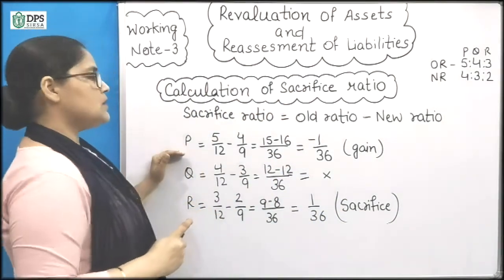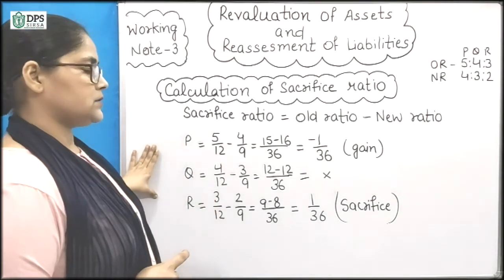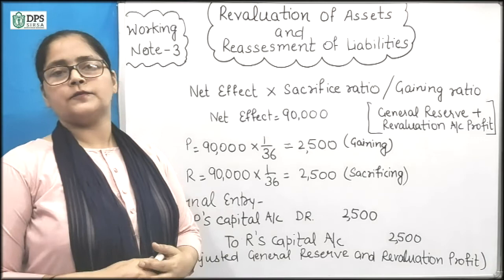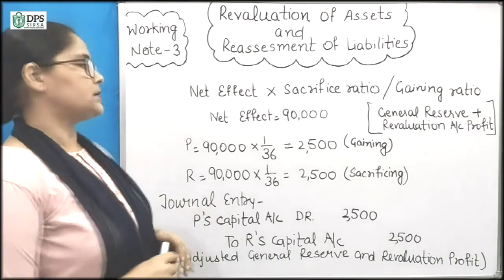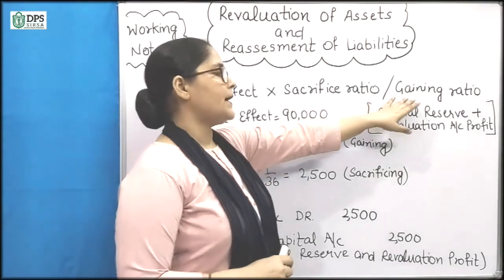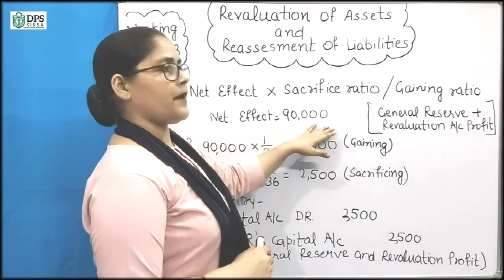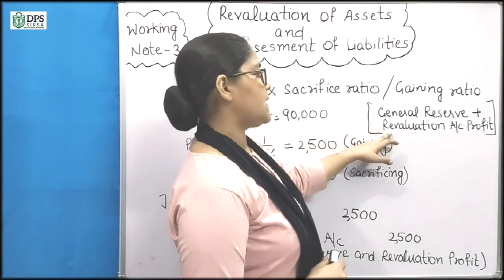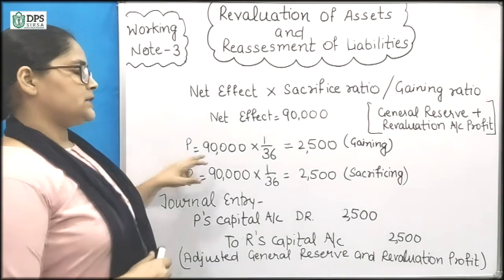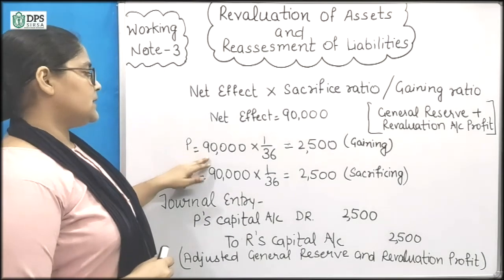So we will now calculate the net effect by multiplying their shares. In the next step we will calculate the net effect for the gaining and sacrificing partners. The net effect will be multiplied by the sacrifice ratio and gaining ratio. We know that 90,000 is the net effect, including general reserves and revaluation account profits.